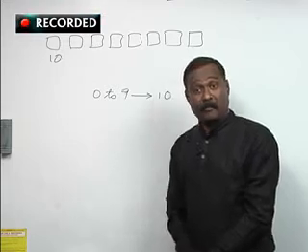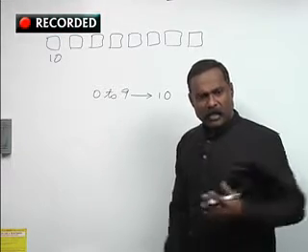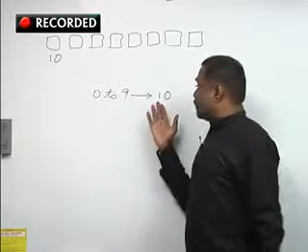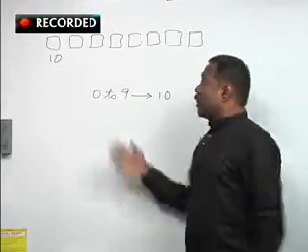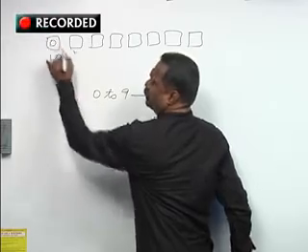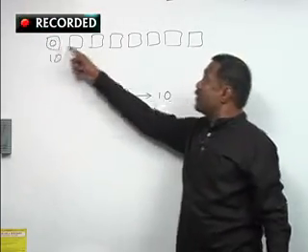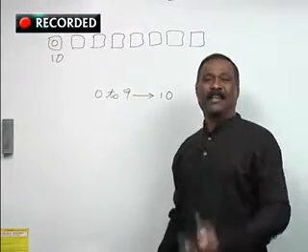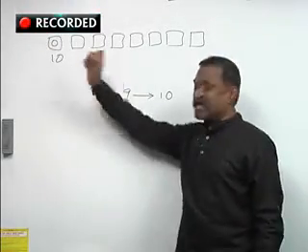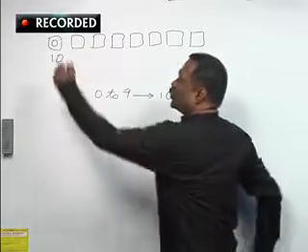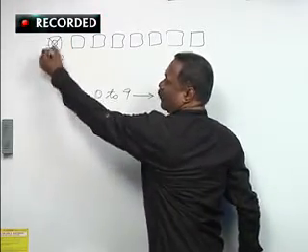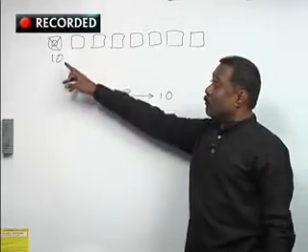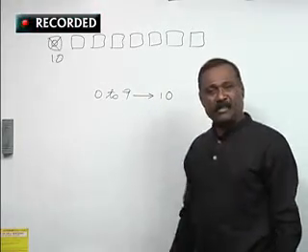Then immediately you must object. Why? Sir, in the question it is given that we need an 8-digit number from these 10 digits. If I fill 0, then it will not be an 8-digit number, but it will become a 7-digit number. Absolutely right. So your thinking must start there. 0 should not be filled here, because if you fill 0, that will become a 7-digit number.